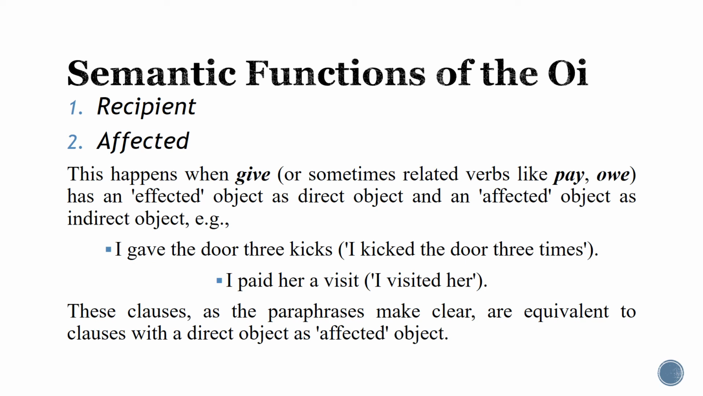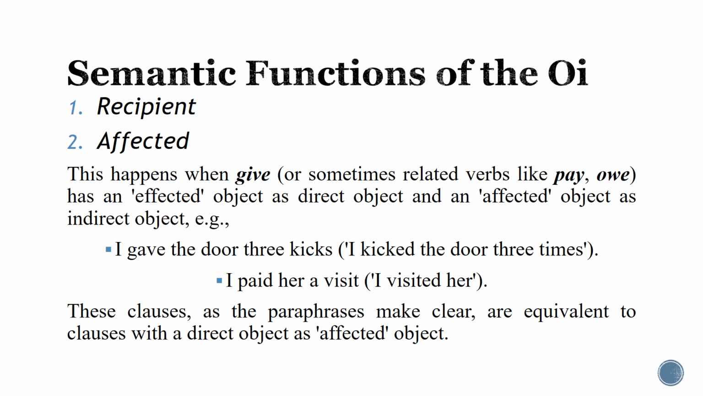Now, they are saying here that the door is affected. It is the indirect object, but semantically it is what? Affected. Why is that? Because I kicked what? The action of kicking done by the subject is done to what? It is done to the door. Is it clear? So here the door as an indirect object is the affected. What about the 3 kicks as the direct object?